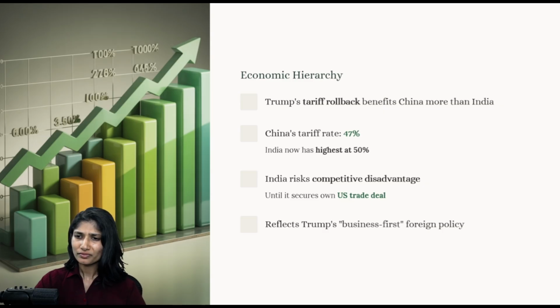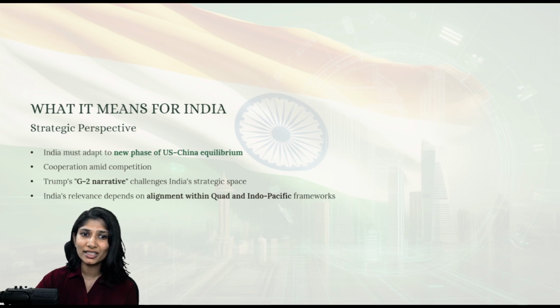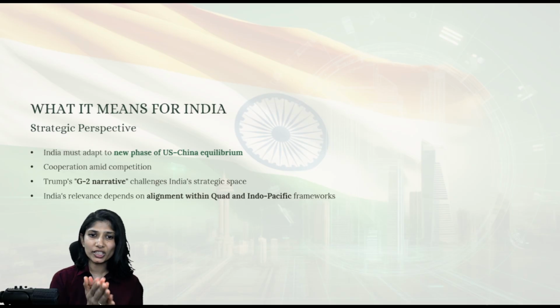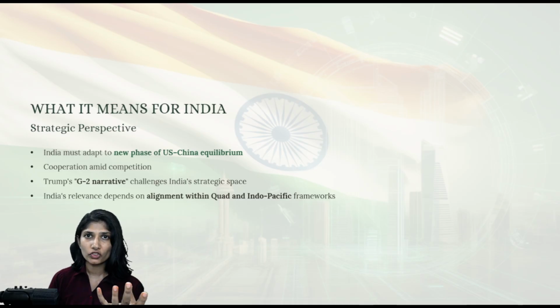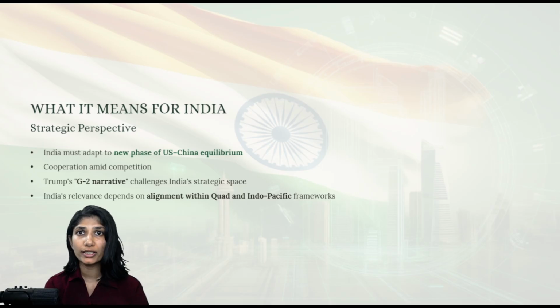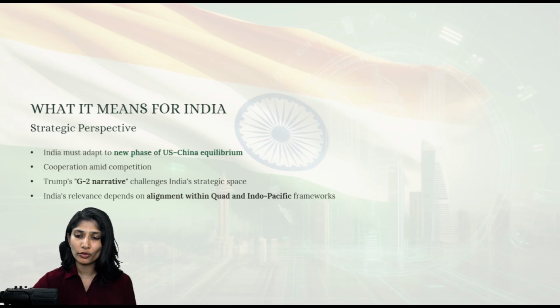Understanding? So, this highlights Trump's business-first foreign policy, which means India should understand one thing: it has to adapt to the new phase of US-China equilibrium. Meaning what? The G2 narrative gives middle powers like India, Japan, Brazil, Australia an important thing to look into, that they also have to move towards diversifying. And also the relevance of middle powers, especially India, aligns with the Quad and Indo-Pacific frameworks.